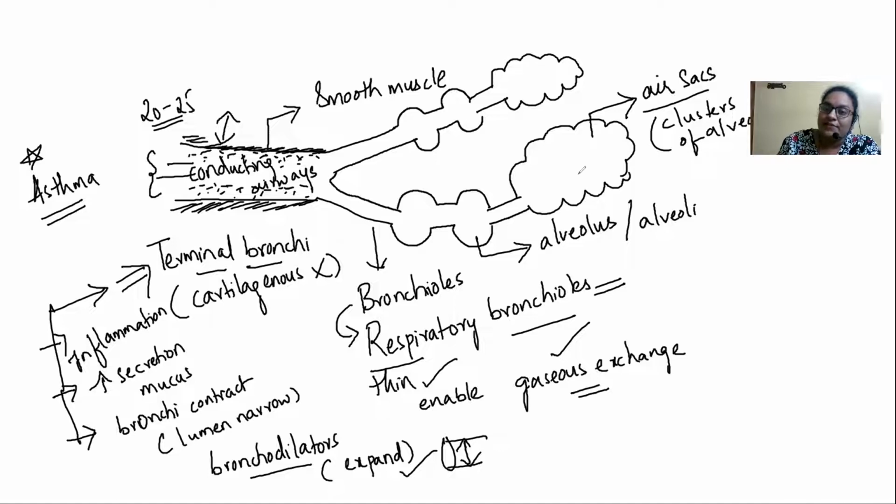But when we speak about the diseases like pneumonia, and another one like emphysema, seen during excessive smoking, okay, excessive smoking. So it's going to be emphysema. So these are being seen at the level of the air sacs. These infections are seen in the air sacs.